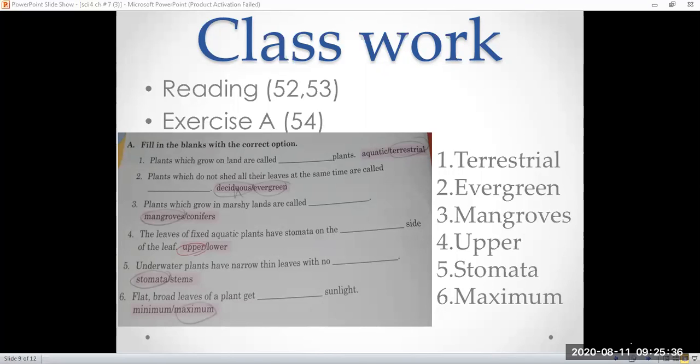Yes, teacher. Continue from the insectivorous plants. Teacher, continue from where? Insectivorous plants. That is on page number 52. The last paragraph. Okay. Some plants like Venus flytrap and pitcher plant catch insects in special traps made of their modified leaves.